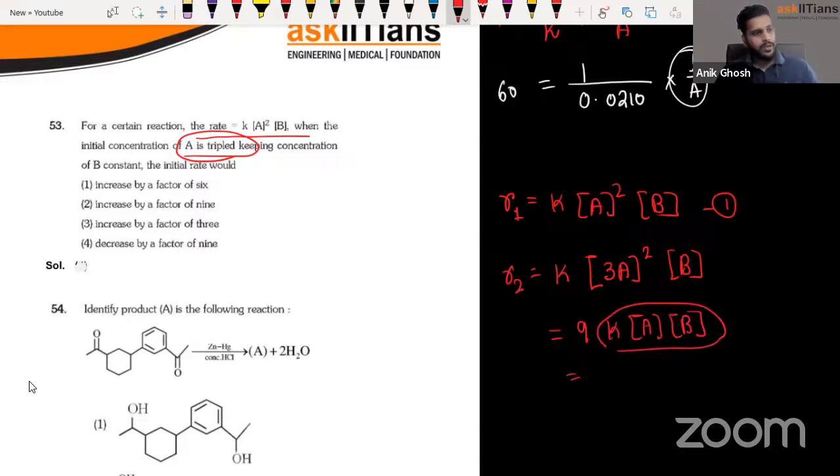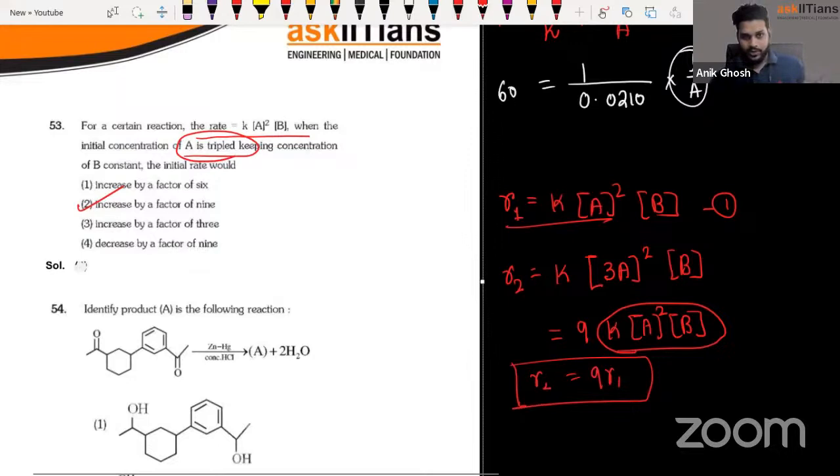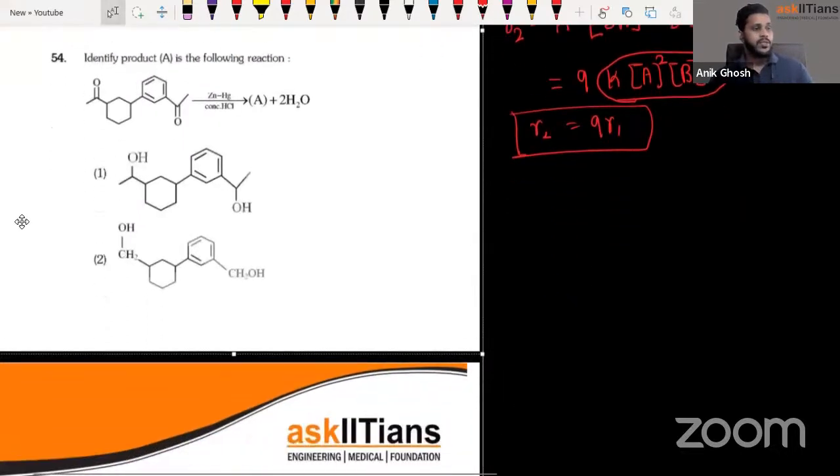And K into A into B is A square into B is R1. So 9R1. All right, so R2 equals 9R1. So it increases by a factor of 9. These questions are very simple, isn't it? We can just do it without even touching the pen and paper. In our mind only, we can solve these questions, right? Come to the next one.